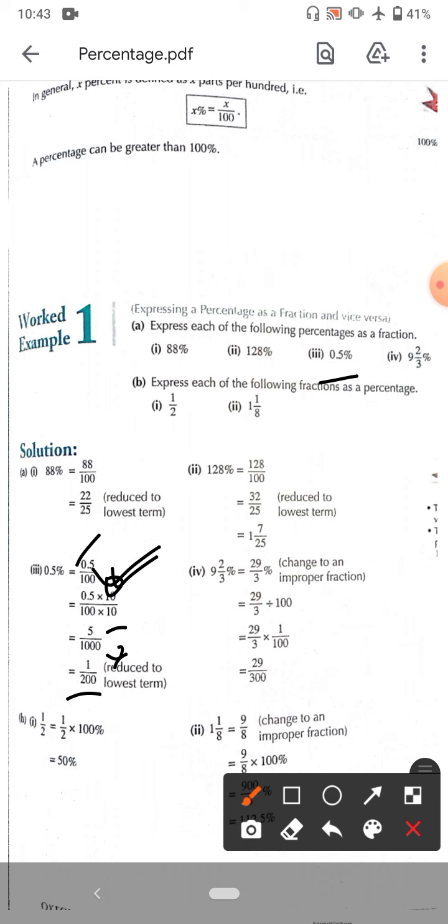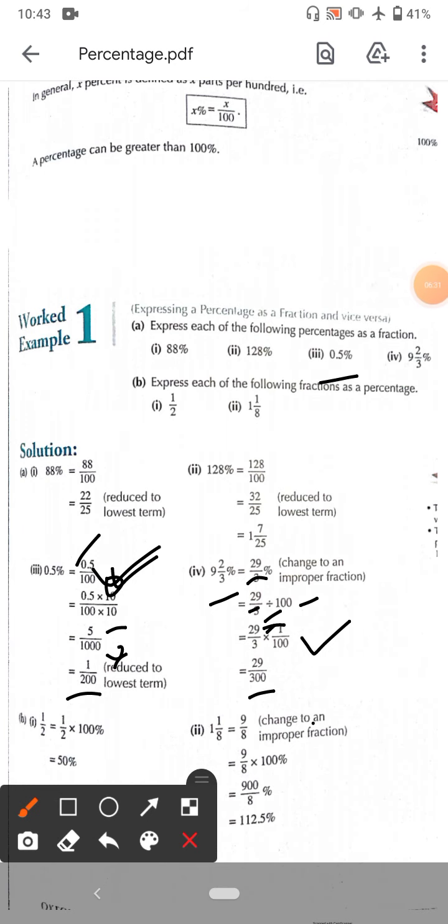Similarly, next is 9 whole 2 by 3%. So 9 whole 2 by 3% means 29 by 3%. 29 by 3% means divided by 100. So divided by 100 sign means multiply by 1 by 100. So 29 multiply by 1 and 3 multiply by 100. So the corresponding fraction is 29 by 300. So this is the way to change the percentage into fractions.